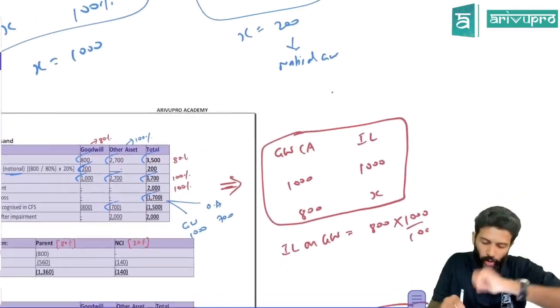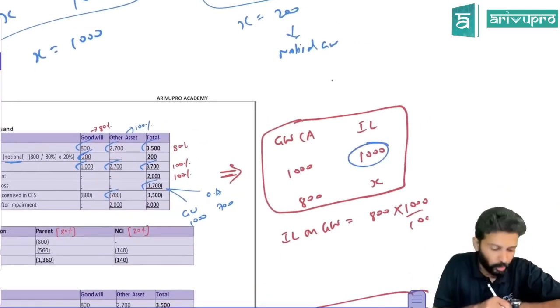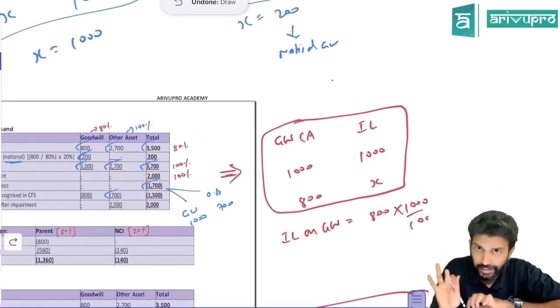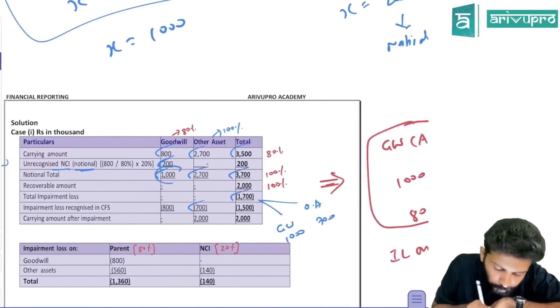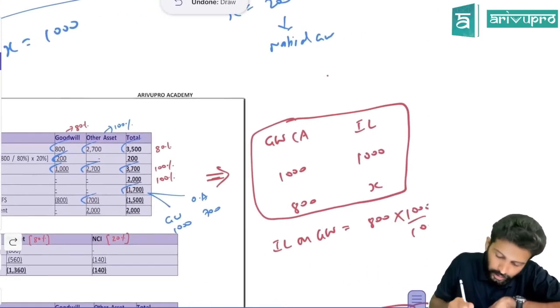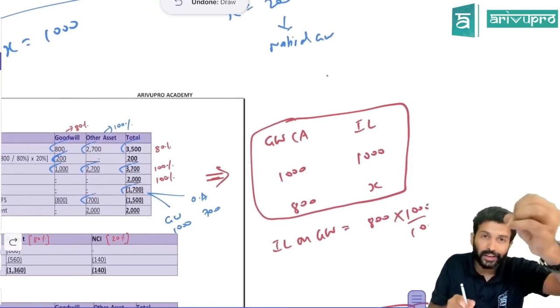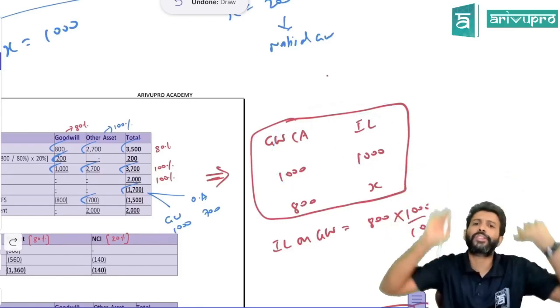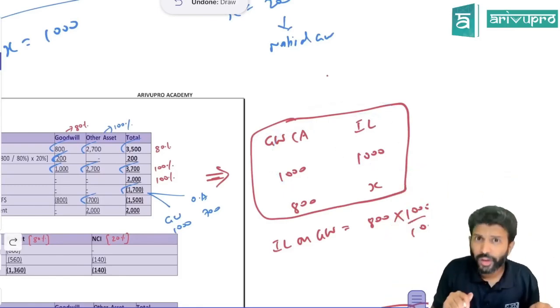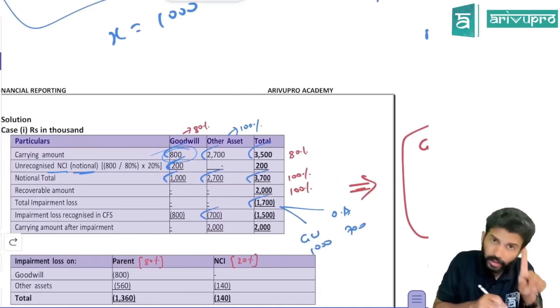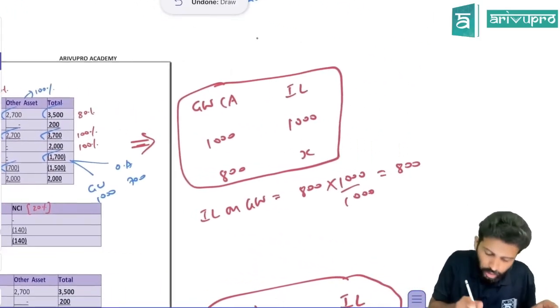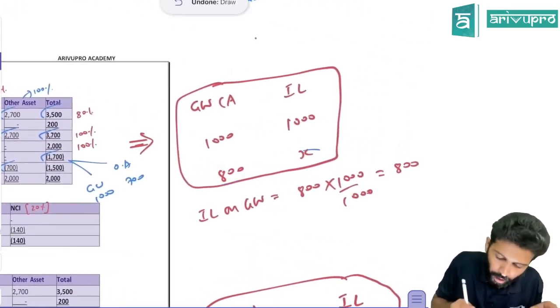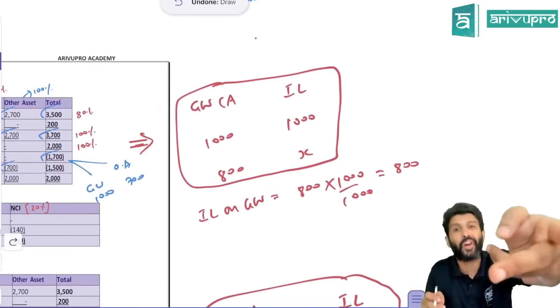Now, you can recognize an impairment loss of 1000 on goodwill, the entire 1000, provided you have recorded goodwill at full value. What is the full value of goodwill? 1000. If goodwill is recognized at full carrying amount of 1000, then the impairment loss also you can recognize in full, which is 1000. But have you recognized goodwill at 1000 or only 800? Actually, you have recorded only 800. 200 is notional. So if you have recorded only 800 worth of goodwill, how much impairment loss on goodwill can you record?